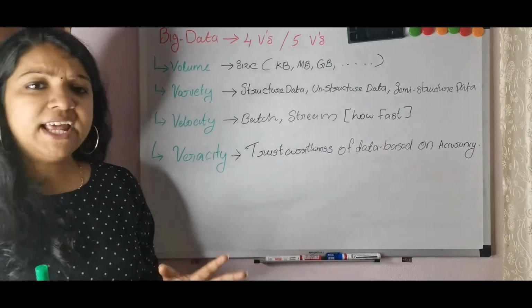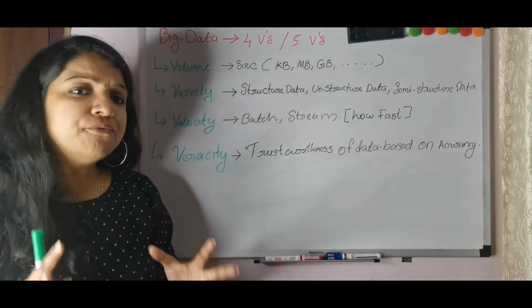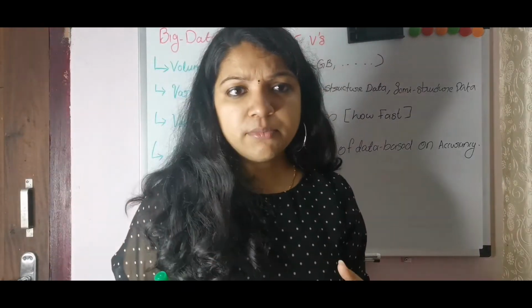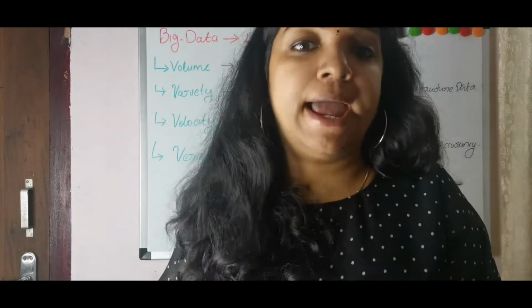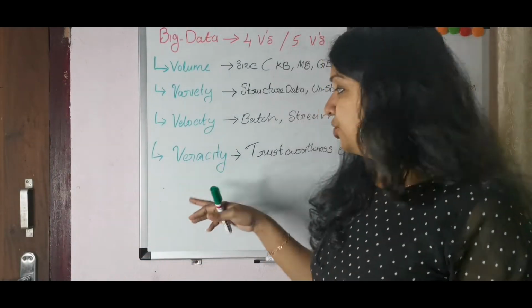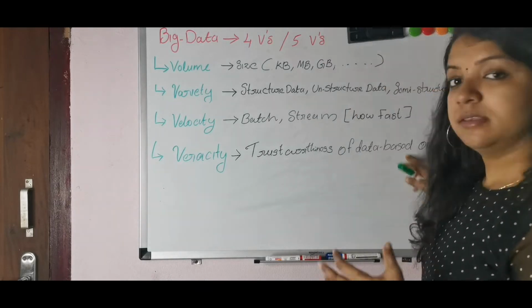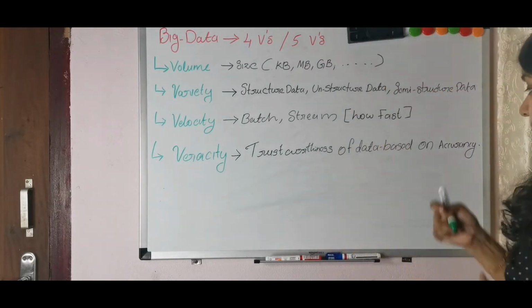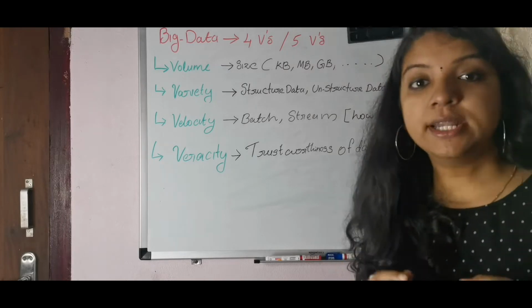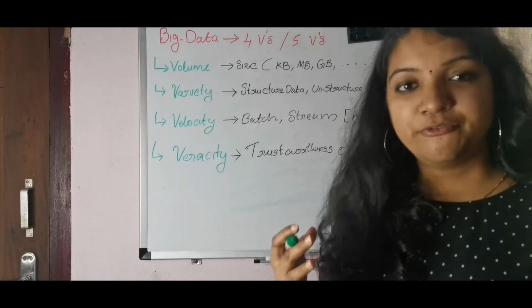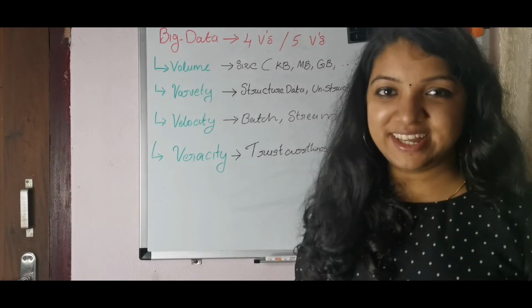And the veracity. Veracity means the trustworthiness of data. Trustworthiness means how we can believe whether this data is good or bad. The trustworthiness of data is based on accuracy, because we want accurate data.